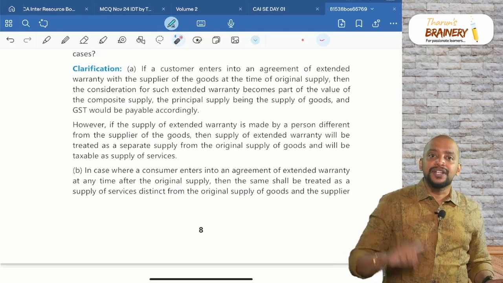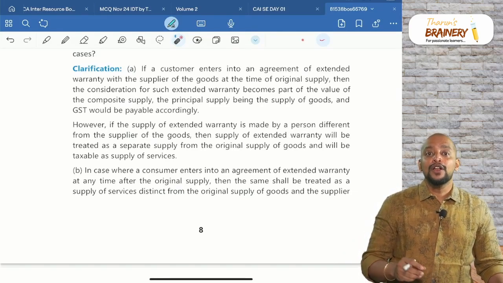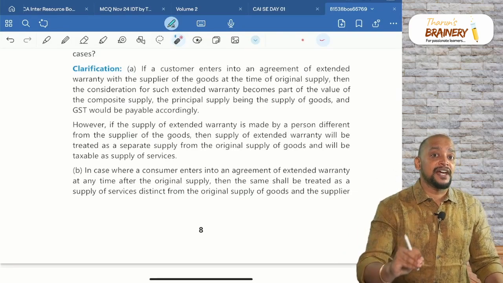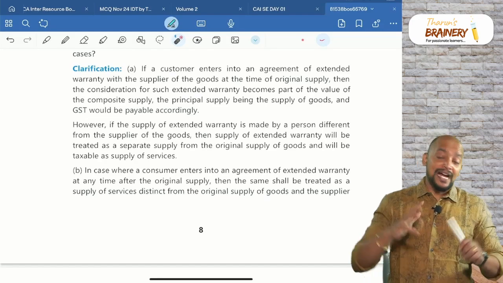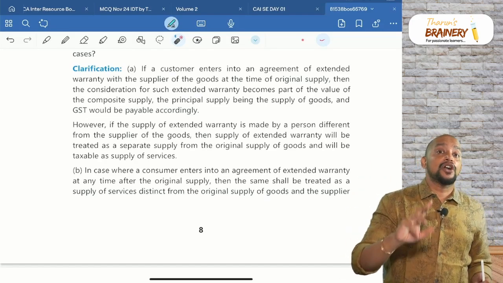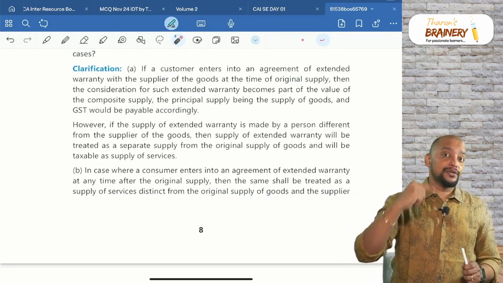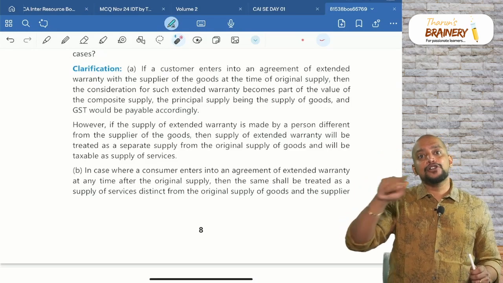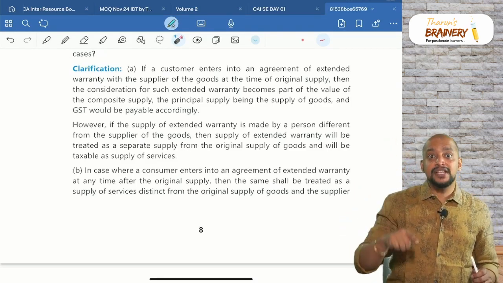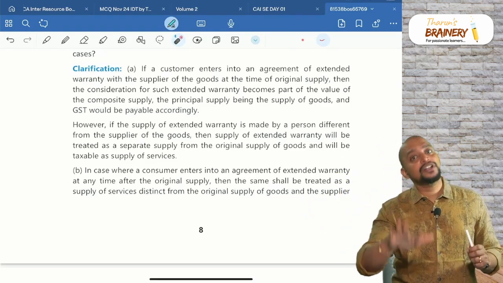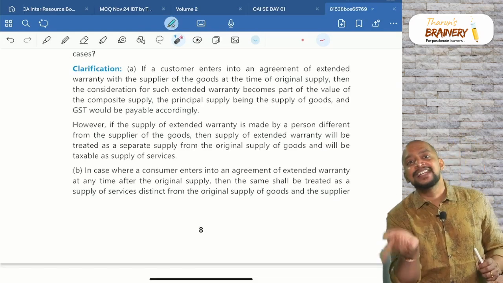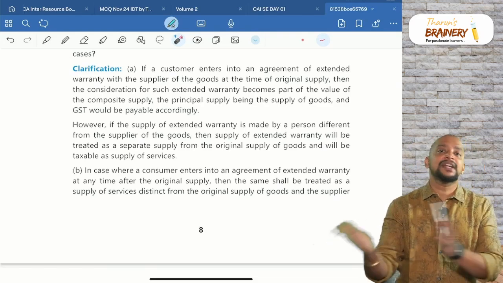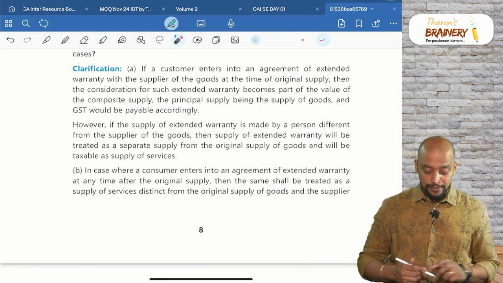Now in case of TV, it is always advisable not to make payment for extended warranty to the same supplier. You know why? At the same time you can pay, but not to the same supplier, because if you pay to the same supplier, on warranty also 28% will come. Whereas if you pay to a different supplier, even though at the same time, the rate will be 18% for the warranty. It's a separate supply, so 18% will be applicable.